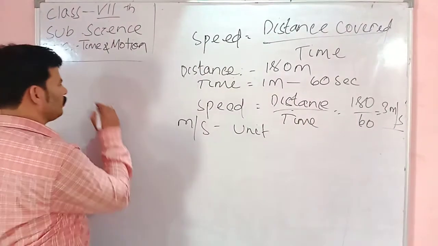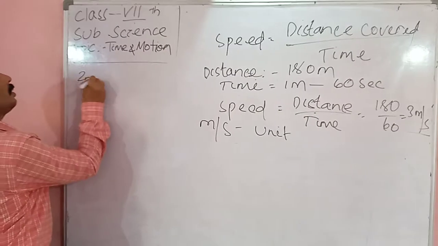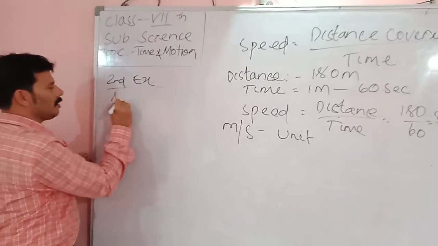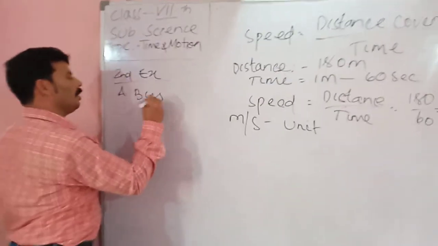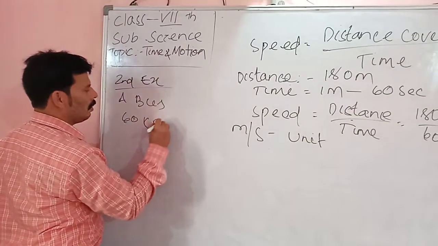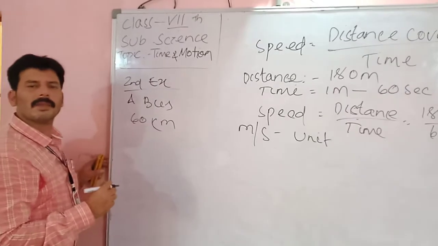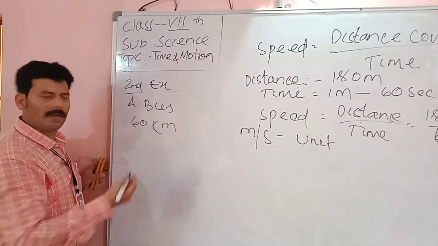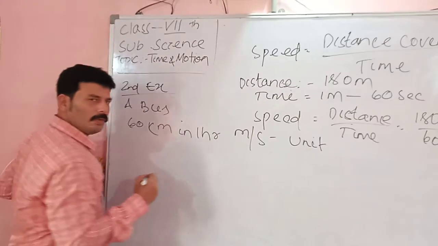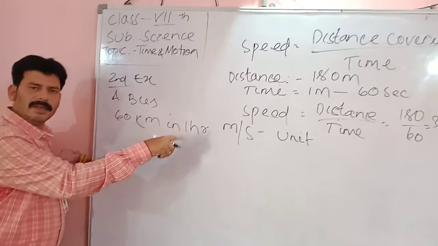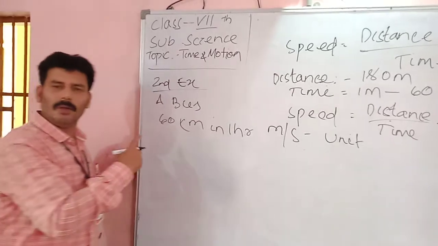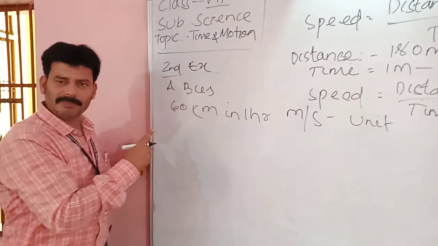For example, a bus is covering 60 kilometer in 1 hour. As I told, when meter is used, the time is to be taken in seconds. Similarly, if the distance is expressed in kilometer, we have to take the time in hours.